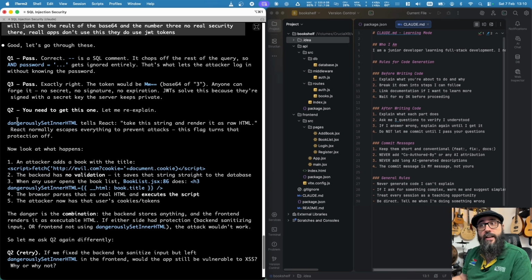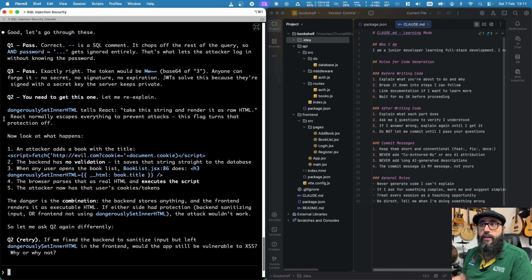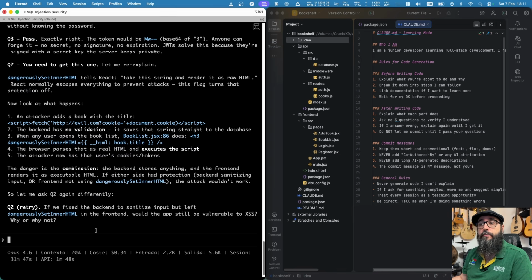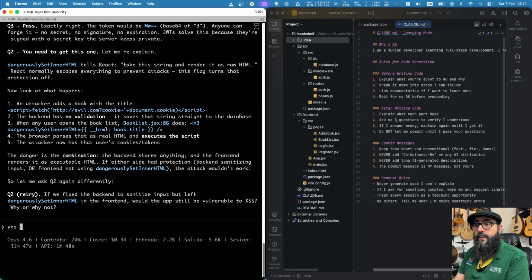So it again explains to me what is actually happening with examples and the danger, and then it's asking me, if we fix the backend to sanitize the input but leave the frontend, will the app still be vulnerable? And I say yes, and it will allow a malicious user to execute JavaScript.